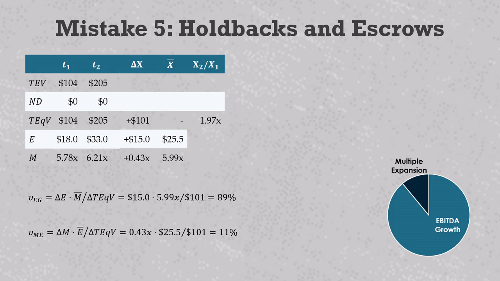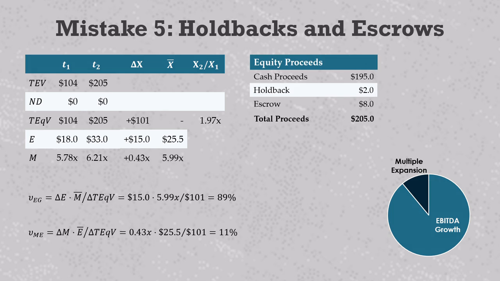That means that exit proceeds will be a combination of realized cash and unrealized equity, and the unrealized portion is often held at a discount, which represents a probability of sellers eventually receiving cash. Let's go back to the last example. Shareholders receive proceeds of $205 million, but only $195 million of that is cash. What remains is a $2 million cash holdback and an $8 million escrow. We need to put appropriate discounts on these values, which will flow through to exit total equity, exit enterprise valuation, and the exit valuation multiple.